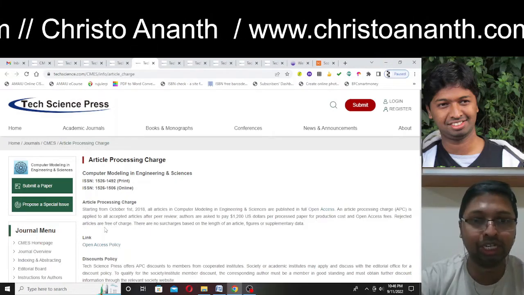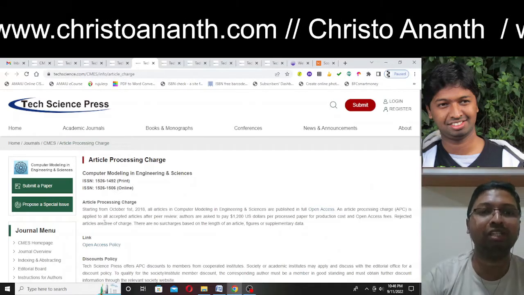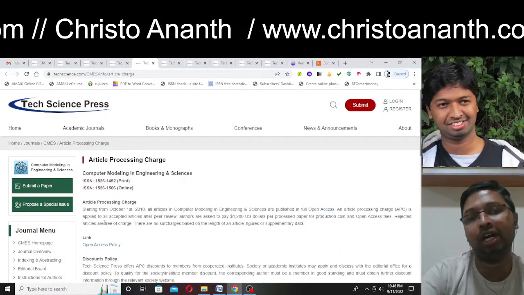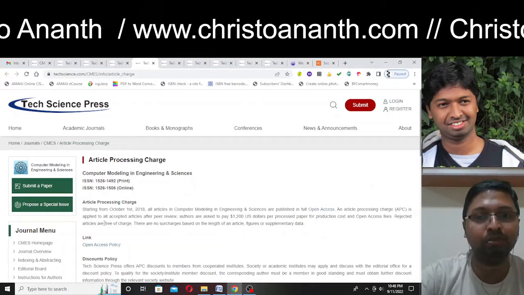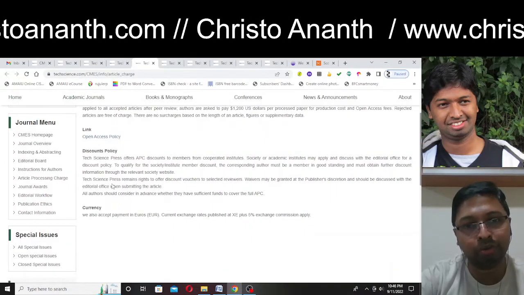For rejected articles, they are not carrying out any charges. There are some journals that, even for rejected papers, take the amount while submission and do not repay the money even if rejected. That thing they are not doing. And of course they have an open access policy.